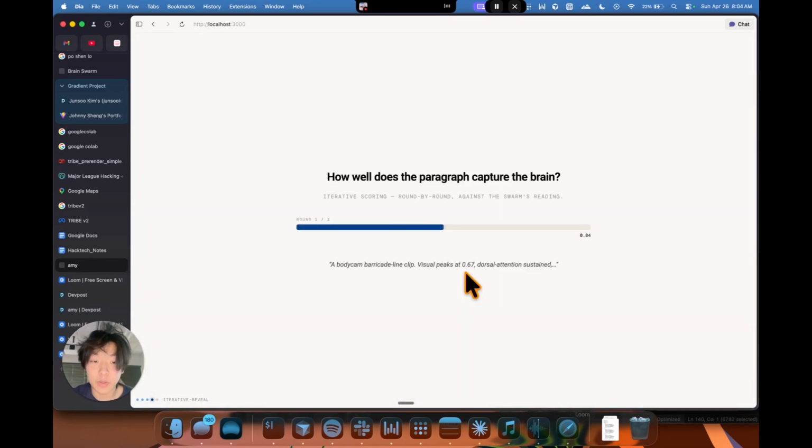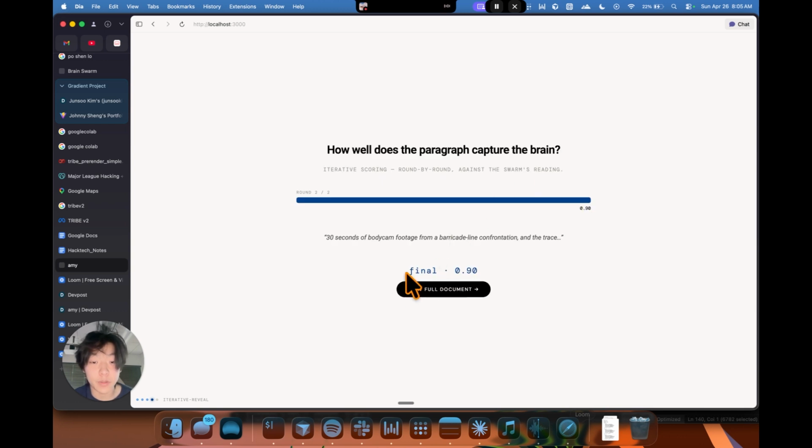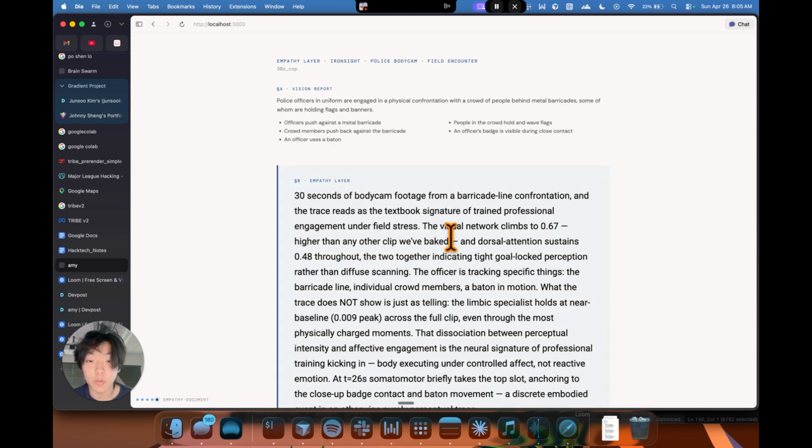At this point, we just have to wait for one longer process. It's collecting all the information we have simulated from our K2 agents. Because of its fast inference, it's able to have 7 specialized agents simulate between each other, discuss, and almost create their own conclusions from the content. And it looks like we generated a final document. The score is the cosine similarity that we calculated from the brainwaves and the actual content itself.